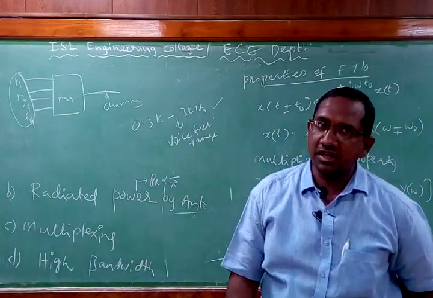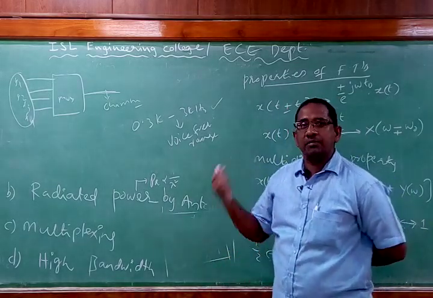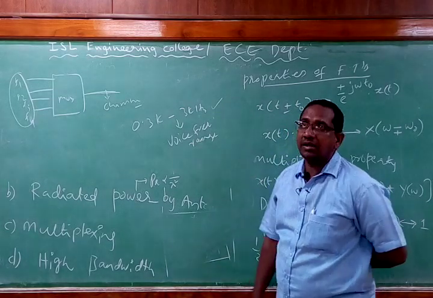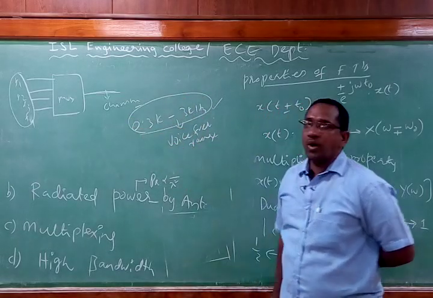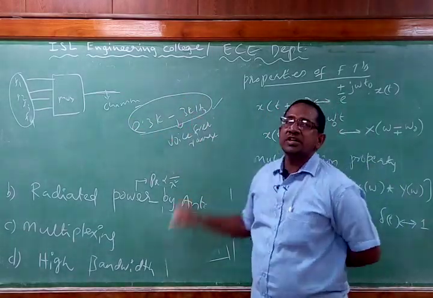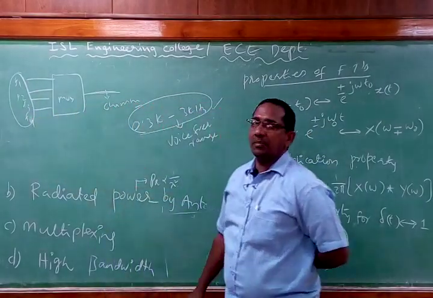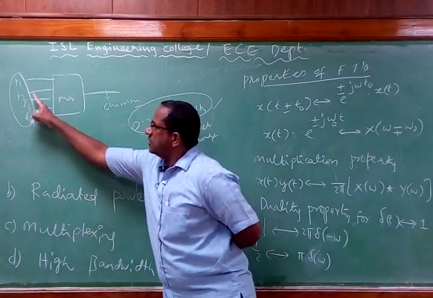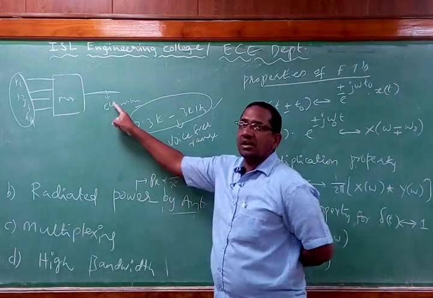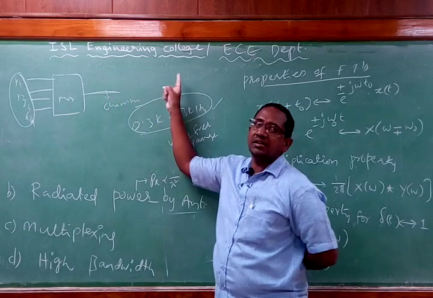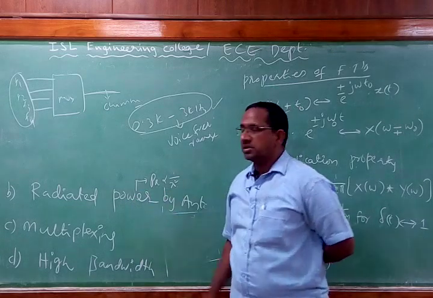Now how many mobile phones are there? For how many people are we providing the service? Whoever buys a mobile phone is going to get a service. But what is the problem? Every human being is going to radiate a voice signal ranging between 0.3 kHz to 3 kHz. Now if that many people are radiating through a single channel, what will happen? These signals will invariably get mixed up, and because of that, we cannot receive the actual desired signal at the receiver. To avoid this, we go with multiplexing.